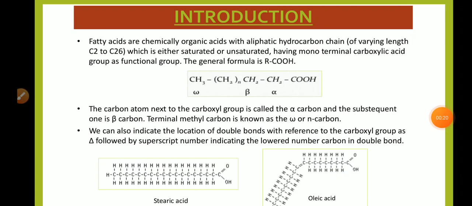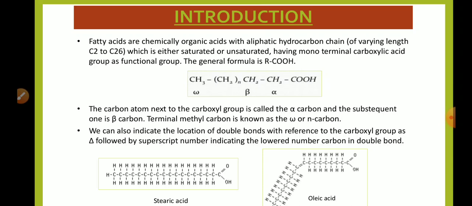Now coming to the introduction. Fatty acids are chemically organic acids with an aliphatic hydrocarbon chain. This aliphatic hydrocarbon chain may be of varying length, from carbon number 2 to carbon number 26, and it is either saturated or unsaturated. And this chain has a mono-terminal carboxylic acid group as a functional group.